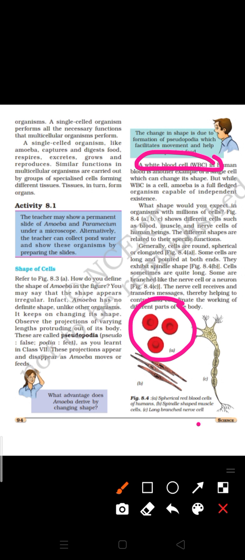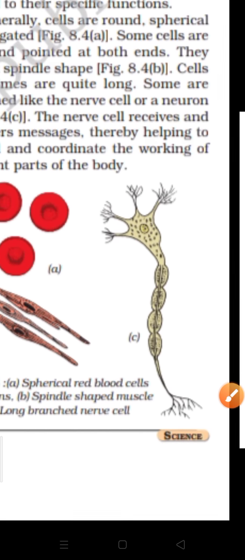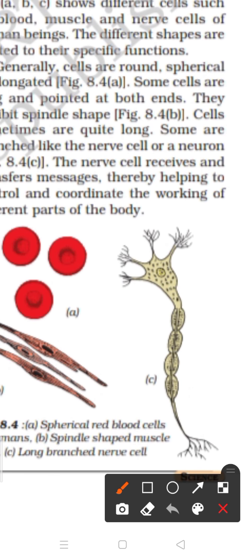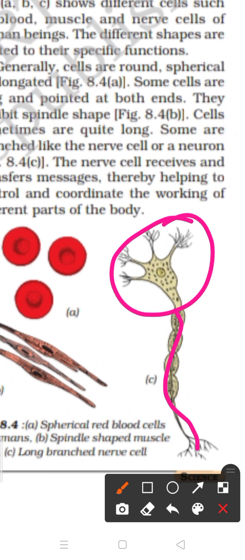If you discuss the nerve cell, the neuron, the neuron is the longest cell present in the body. Neurons also have a different kind of shape. It looks like a branch, leaf-like. You can see here the shape of a neuron. This is the cyton part, dendrites are there, and this is known as the axon.